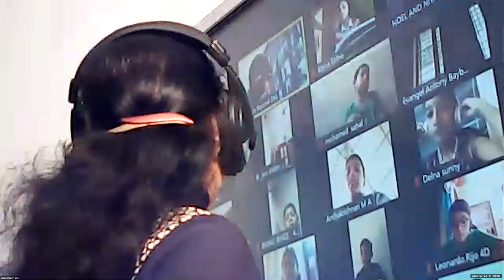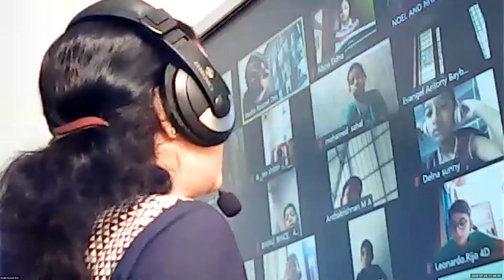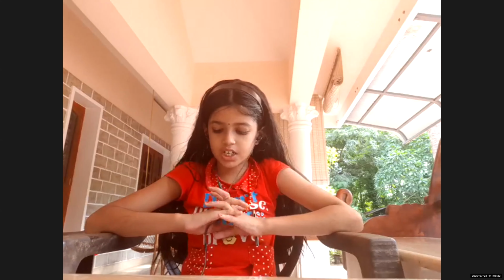Okay, next we are going to learn number patterns. What does pattern mean? It is an arrangement of figures. Here we are writing odd numbers and even numbers. Okay, children, a sequence of numbers following a specific rule. What is a number pattern? A sequence of numbers that follow a certain rule. For example, odd numbers. Can you say what is the rule over there? 1, 3, 5, 7, 9, 11.